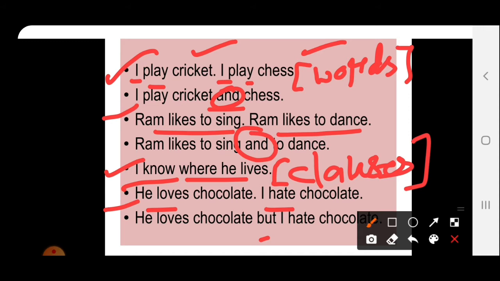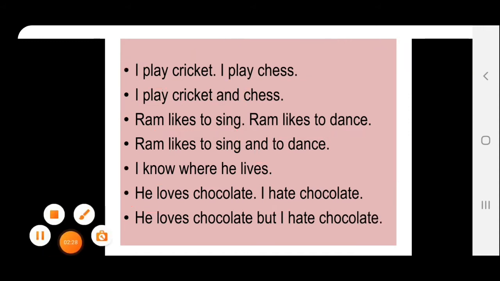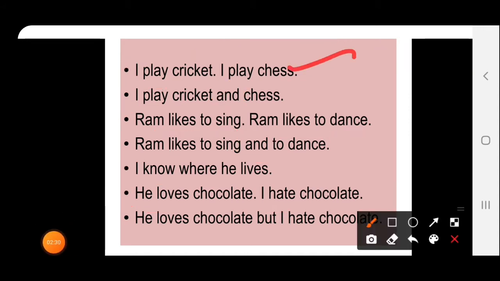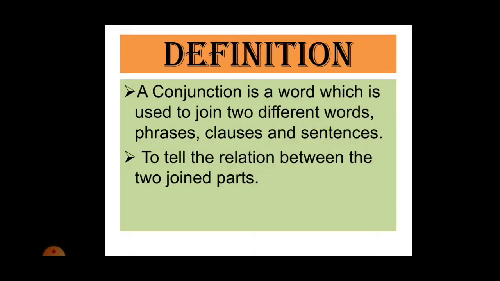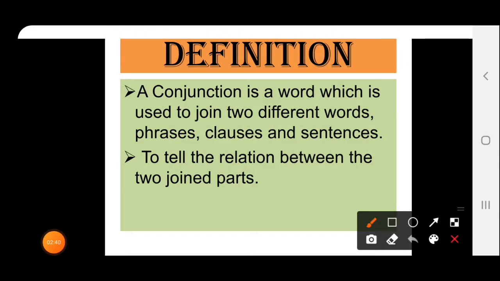Why have we discussed these different sentences? At first I told you these are different words, these are phrases, these are clauses and these are sentences. It means a conjunction is a word which is used to join two different words, phrases, clauses and sentences. Through these examples, we came to learn the definition of the conjunction.